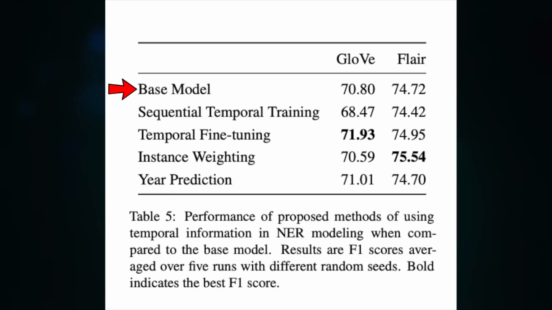Let's now look at the results of these different methods. The baseline model here is trained without any temporal information. Overall, the result shows that our model can achieve a better performance over the baseline model by using simple techniques that incorporate temporal information. This might mean that semantic drift can partially be captured using contextualized embeddings. For GloVe embeddings, the temporal fine-tuning method yields the highest results, whereas for FLAIR embeddings, the instance weighting yields the best results.